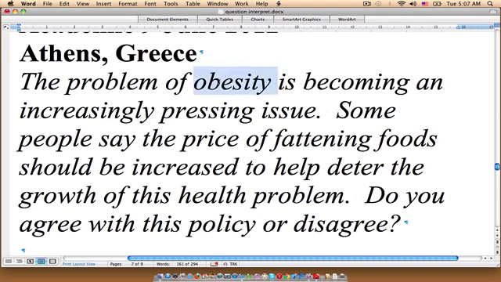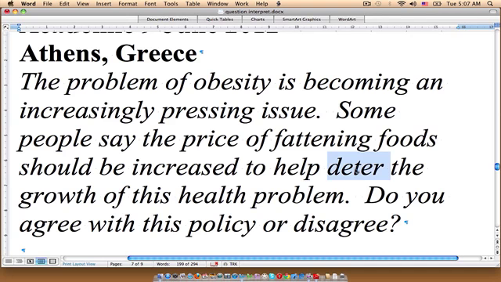Okay, so obesity, if that is a new word, it refers to people who are not only overweight but extremely overweight, to the point where their weight is a health issue for them. A pressing issue is an issue that is becoming serious in nature. Some people say that the price of fattening foods should be increased to help deter the growth of this health problem.